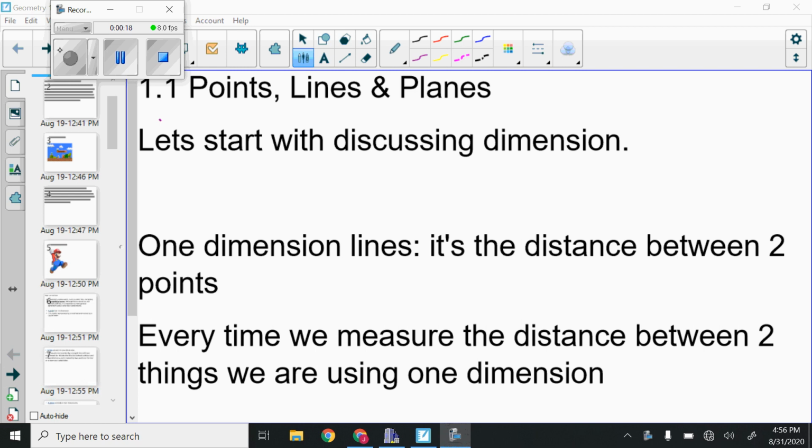So when we talk about one dimension, we have lines. A line is the distance between any 2 points. Every time we measure the distance between two things, we're using one dimension.